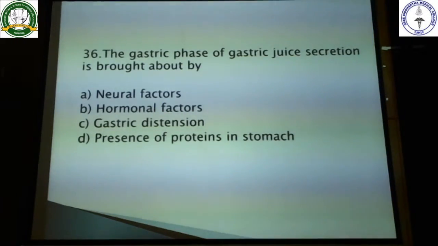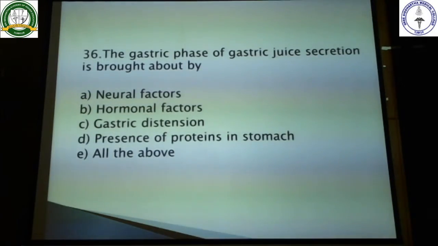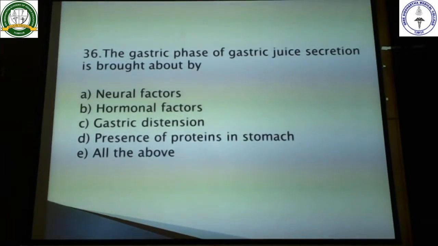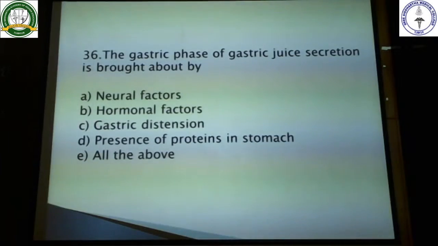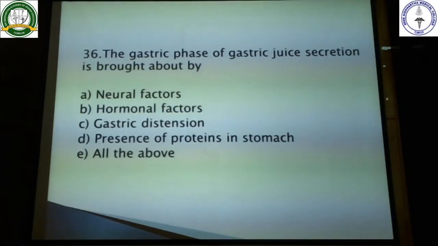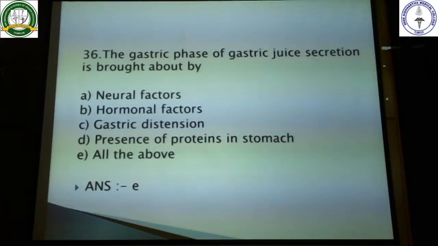So all the things are there. I think there is one more option remaining here, E, all of the above. So I will choose all of the above here. All the above four are bringing about this gastric juice secretion. So the answer here is E.